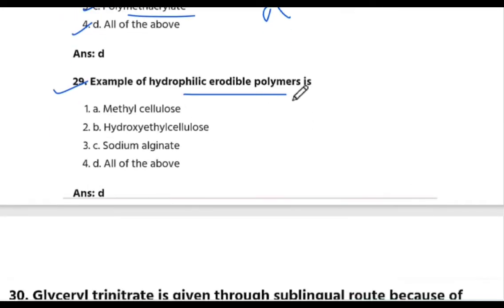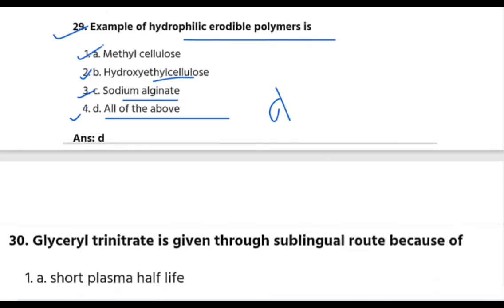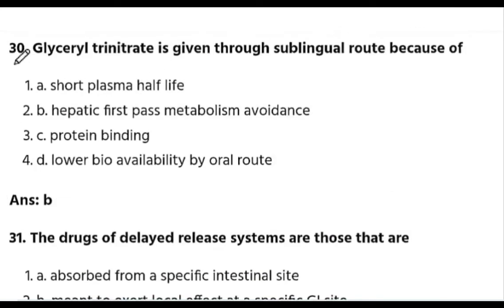Example of the hydrophilic erodible polymer is. The answer is D, all of the above. A is methyl cellulose, B is hydroxyethyl cellulose, and C is sodium aluminate. The answer is D.